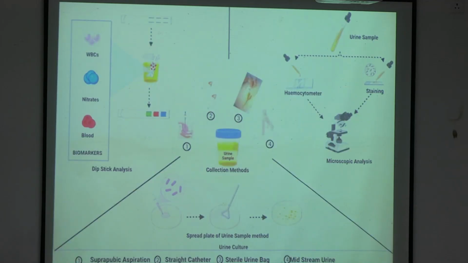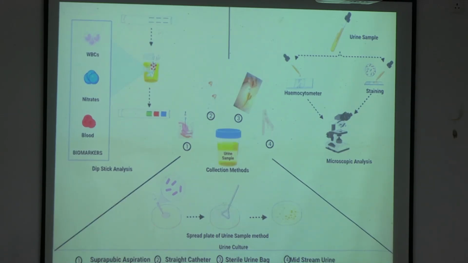Now, this is a summary of what I told you a few minutes back. The urine is here with all the different methods of collection: voided urine, suprapubic aspiration, or from the catheter. The urine sample is collected. With this urine sample, first you do the culture plating, or the inoculation.